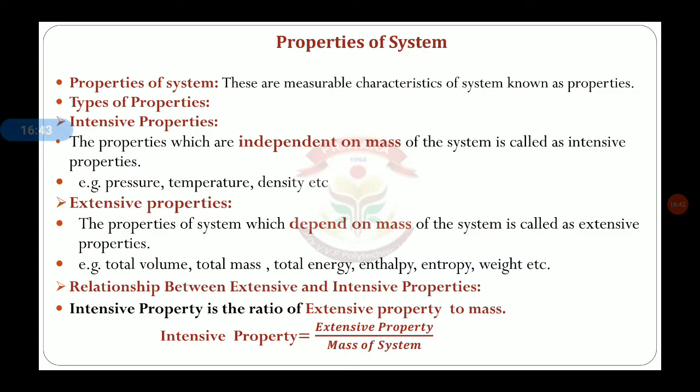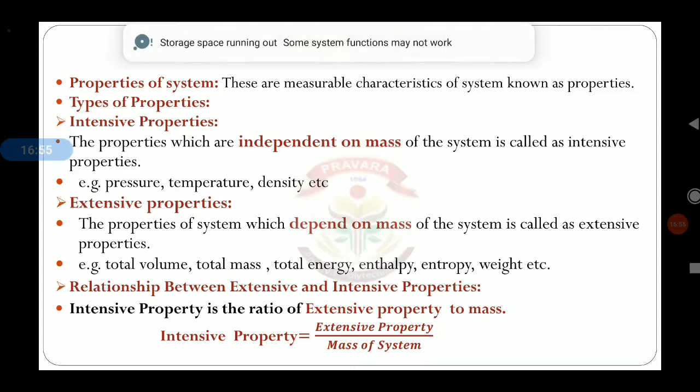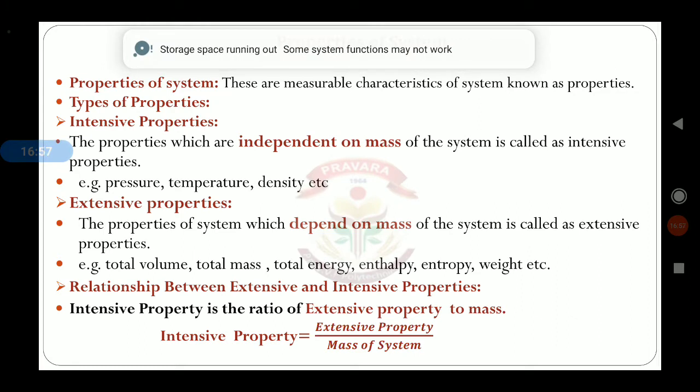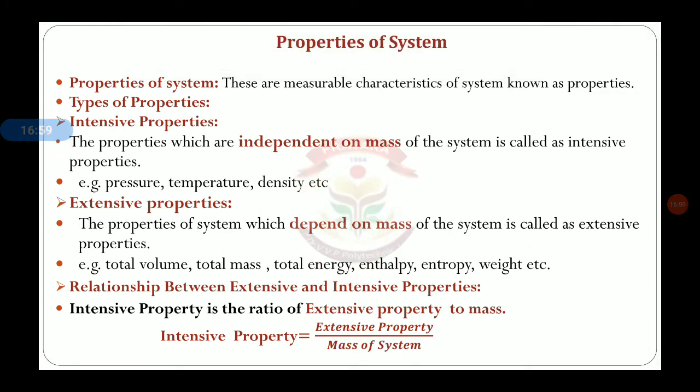Now let us see the properties of the system. What exactly are properties? Properties are the measurable characteristics. That means these are the characteristics that are measurable. We can measure those characteristics of a system.